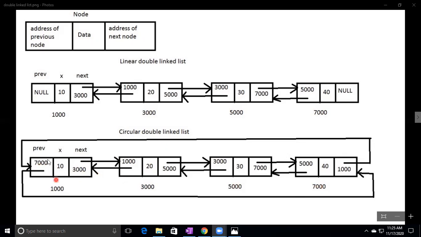So the first node's previous value is the last node's address. This is the last node. This one is previous, this one is data, this one is next. So the last node's next value is the first node's address, 1000. So 1000 is maintained here. The last node's next value is pointing to the first node, and the first node's previous value is pointing to the last node. So now it is becoming circular. This is the concept of the circular double linked list.